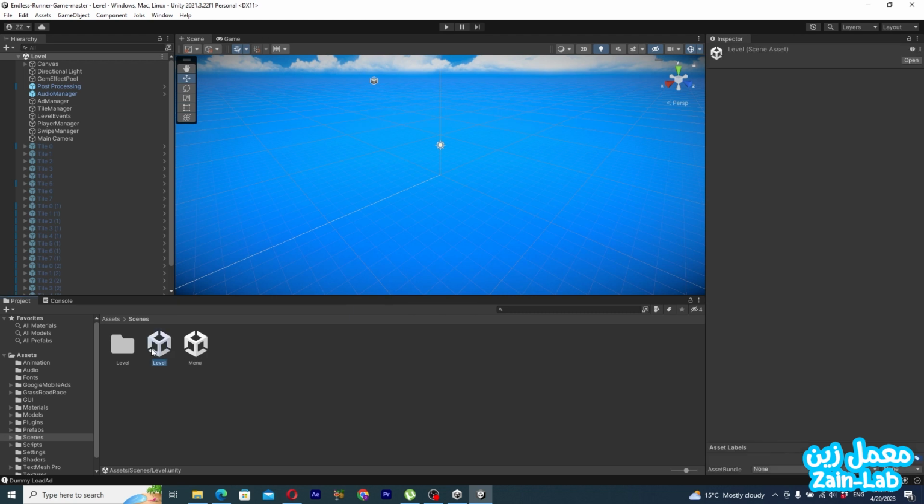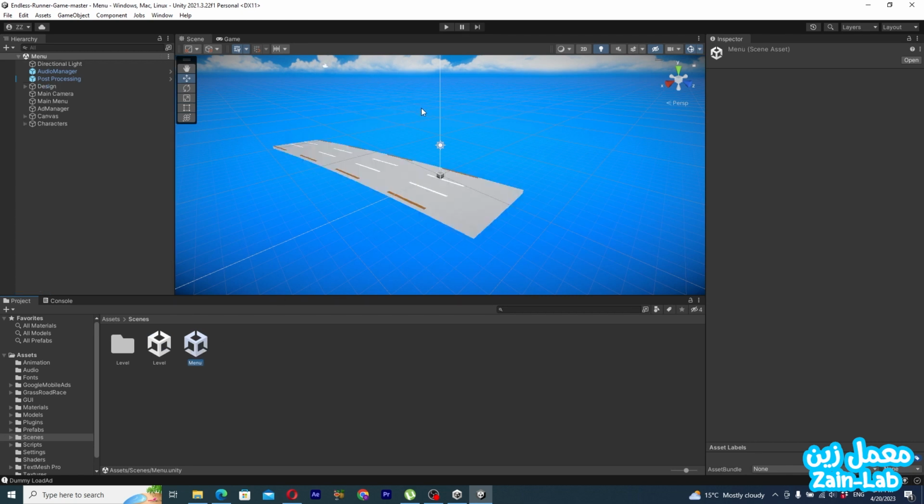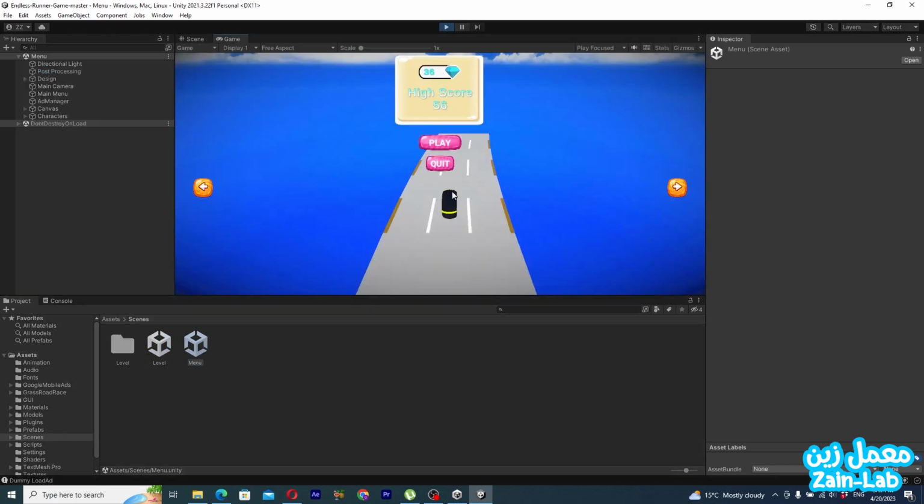Here's the menu and here are the levels. This is our menu. We can build something like that. Here I can use a character like Subway.